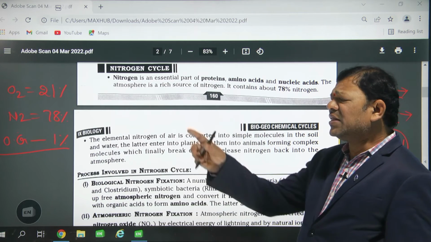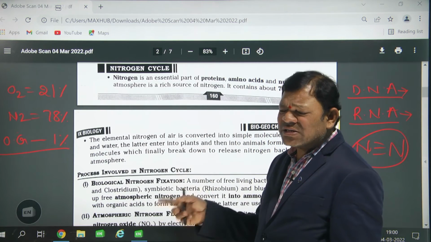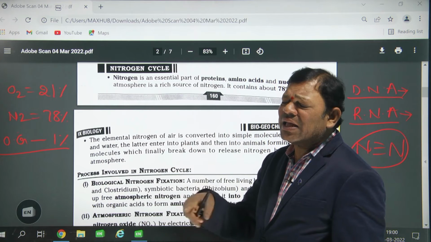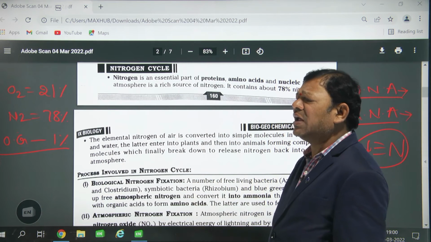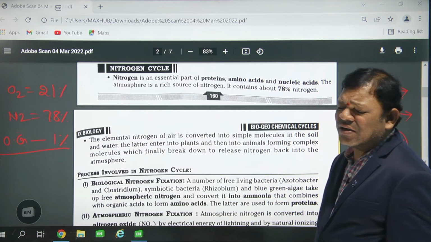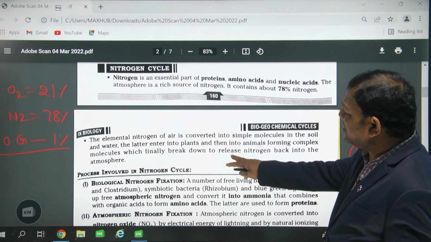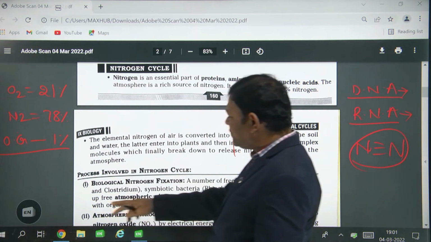When plants utilize that nitrogen, and animals depend upon the plants, the nitrogen enters into the animals. When the plants and animals die, it again joins the soil or atmosphere. Now we can study.